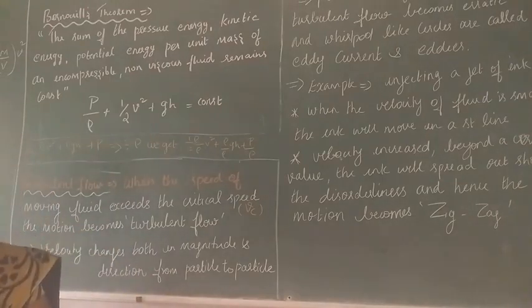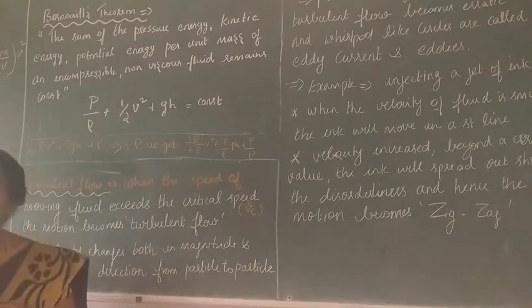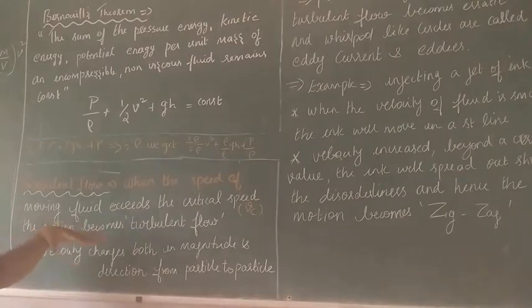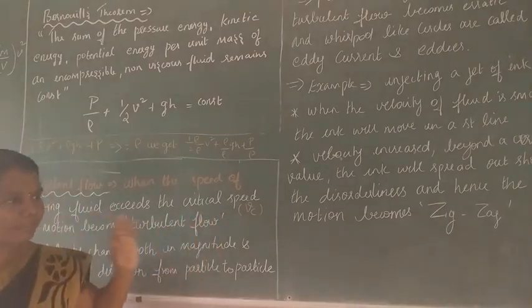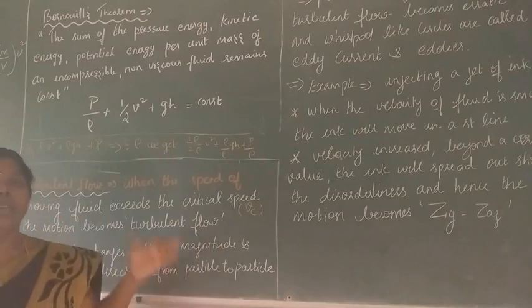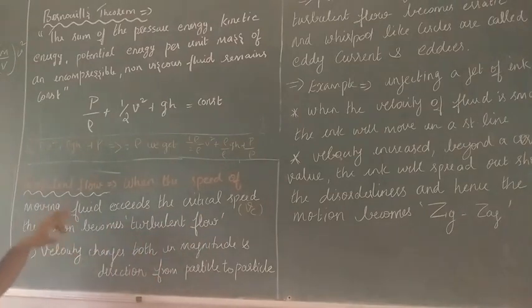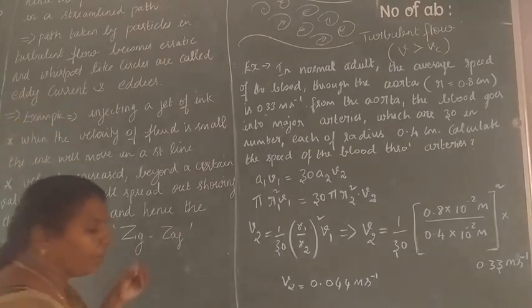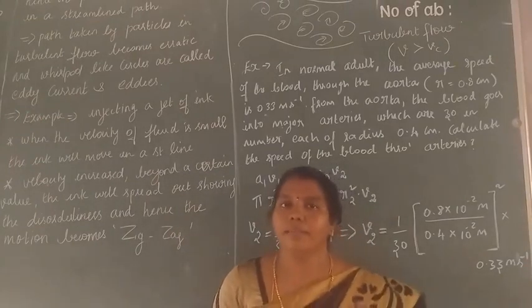Here the velocity of the particles in the fluid is not constant. It is different for different particles, and the velocity varies both in magnitude and direction from particle to particle. Hence the particles cannot move in a straight line, as in streamline motion or laminar motion. That condition shows that the flow is called turbulent flow. So the particles do not move in a streamline or laminar path.